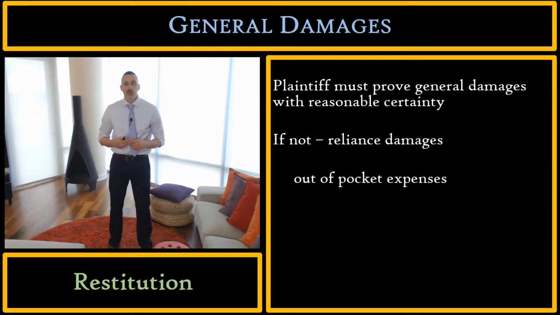So just to quickly refresh our memory, the aggrieved party, the plaintiff, must prove her general damages with reasonable certainty. In other words, the seller or service provider has to show that she would have made a profit under this contract, and the buyer and service recipient has to show that the cost of substitute performance is greater than the contract price.